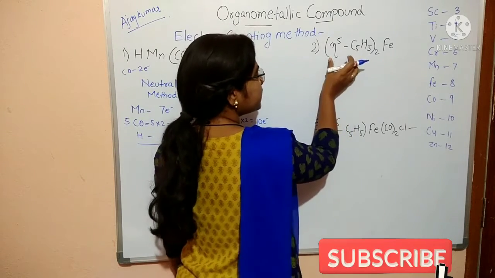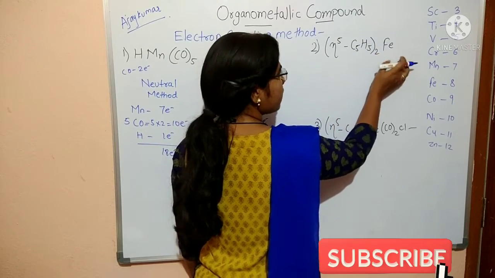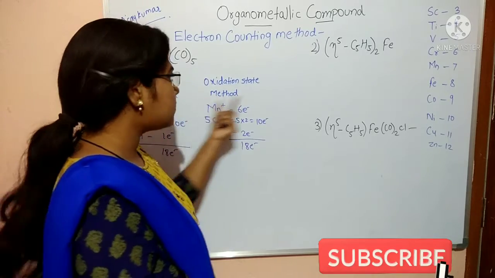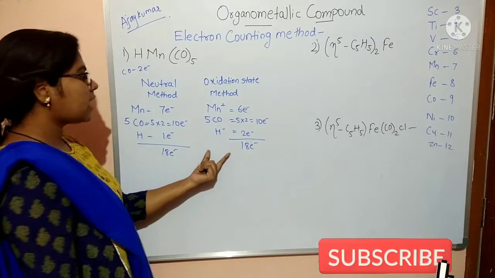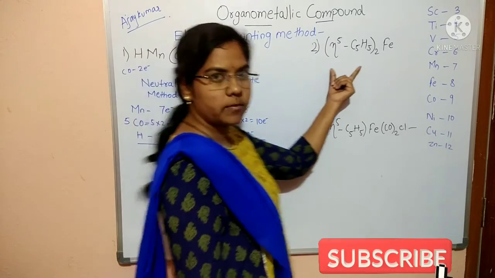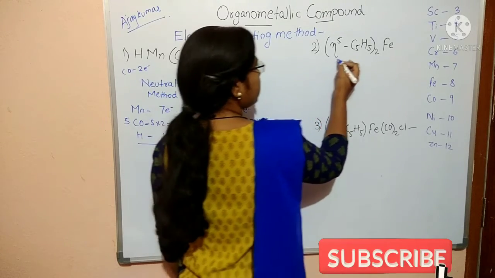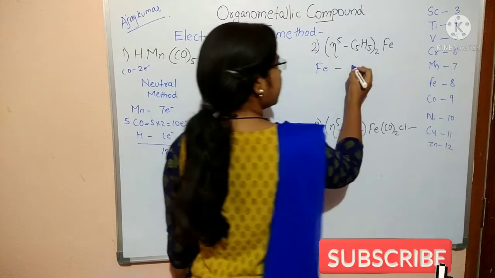Now here is (η5-C5H5)2Fe. From now onwards I am taking the neutral method. I am not taking the oxidation state method; I am taking only the neutral method from this second example. From the neutral method, here Fe, iron, gives 8 electrons.